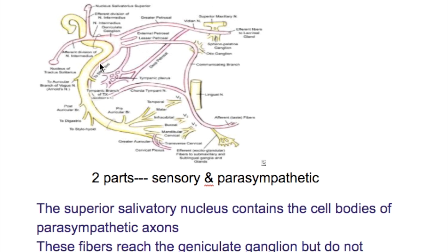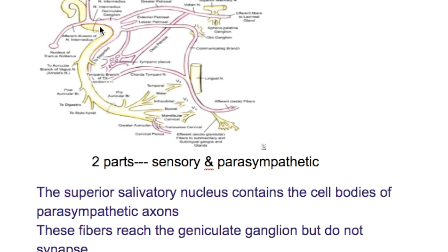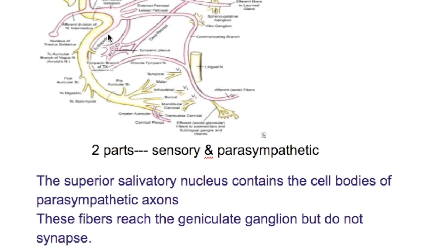Which of them relays in the geniculate ganglion? Only the sensory fibers from the nucleus solitarius relay in the geniculate ganglion. The parasympathetic and the motor parts don't relay in the geniculate ganglion.